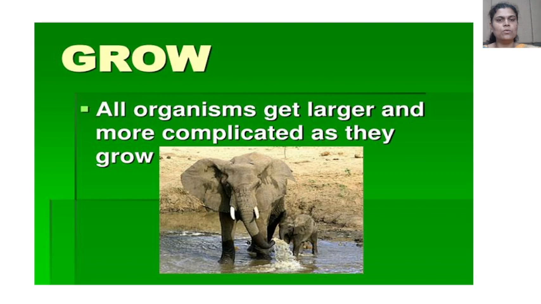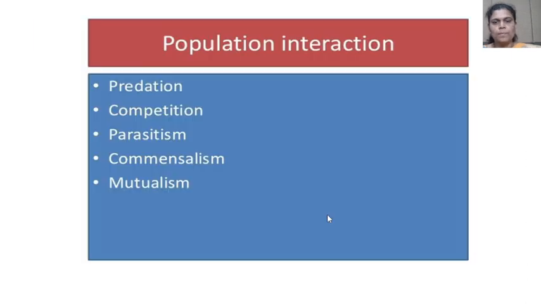Next characteristic, growth. All organisms get larger and more complicated as they grow. Here, look at the picture, that is the elephant, and here there is a smaller one, that is a progeny of that organism, known as an offspring. That is the difference between them, as a larger one and a smaller one.